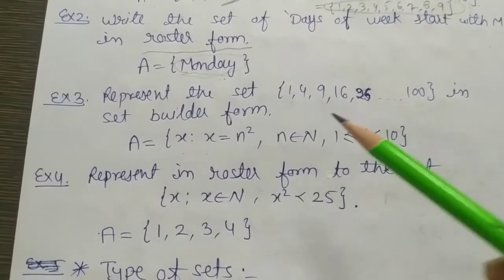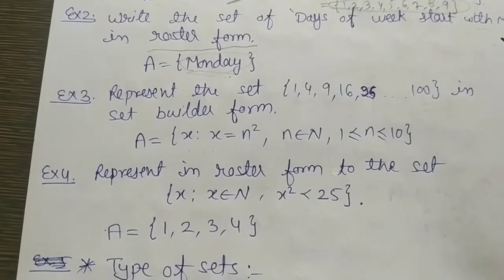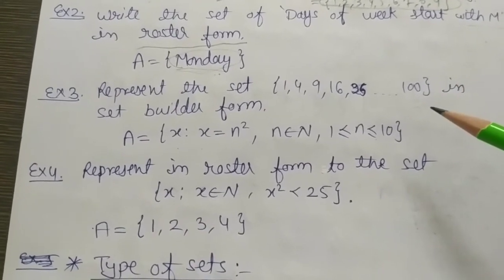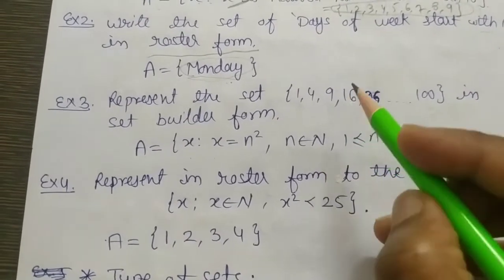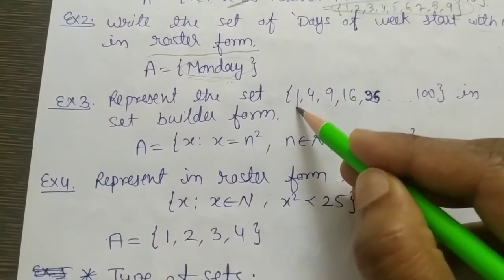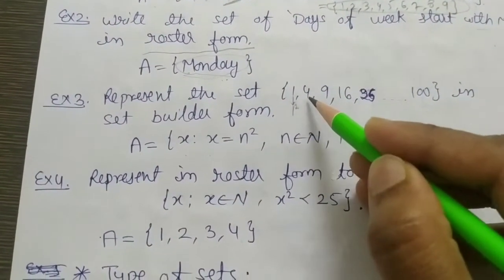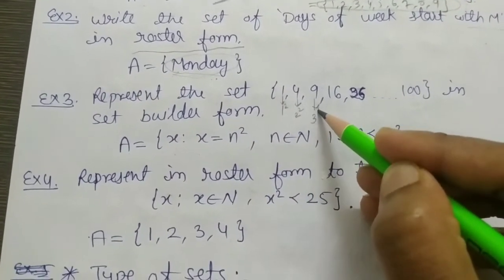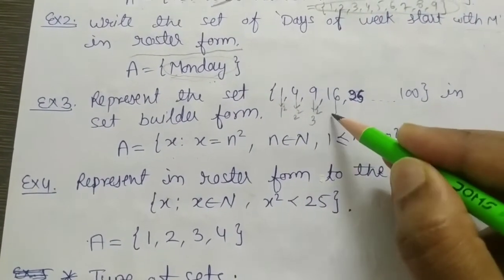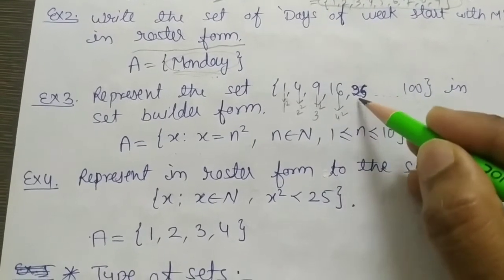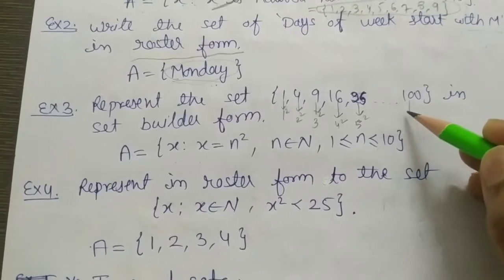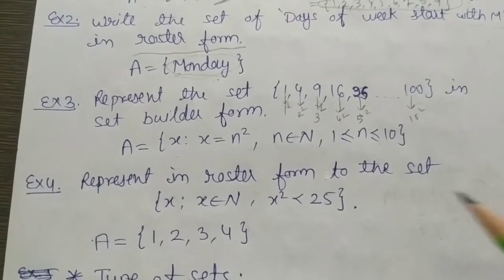Set builder form means the definition form, in terms of a single element X. We can write that 1 is the square of 1, 4 is the square of 2, 9 is the square of 3, 16 is the square of 4, 25 is the square of 5, and 100 is the square of 10.